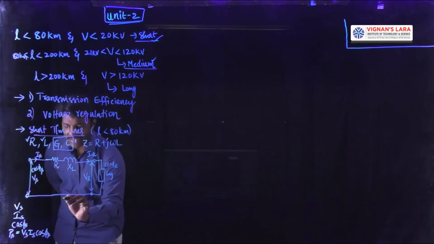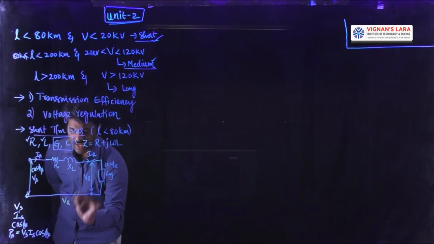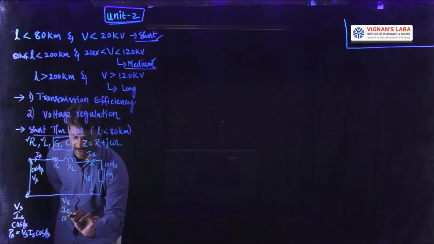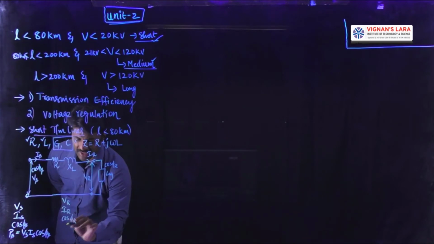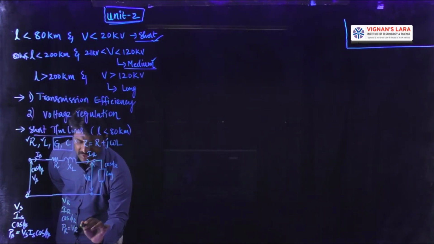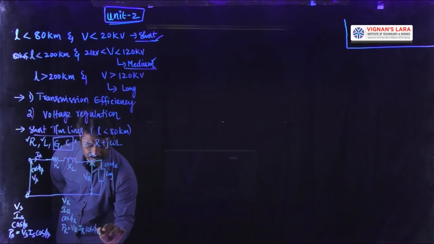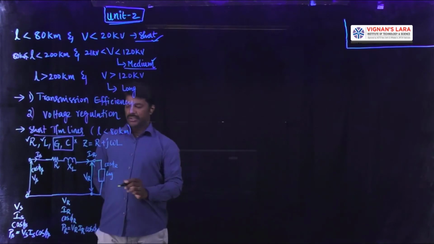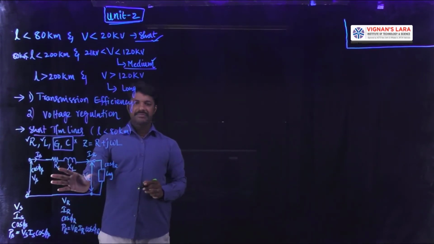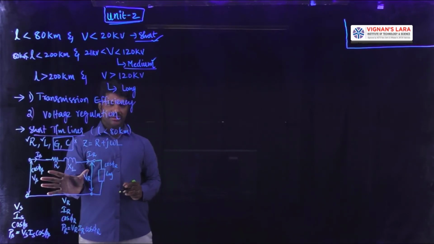Coming to the receiving end side, the magnitudes are Vr, Ir, power factor cos phi r, and the receiving end power PR, whose value is equal to Vr Ir cos phi r. So these are the total 8 quantities that exist in a transmission line, considering short or medium.